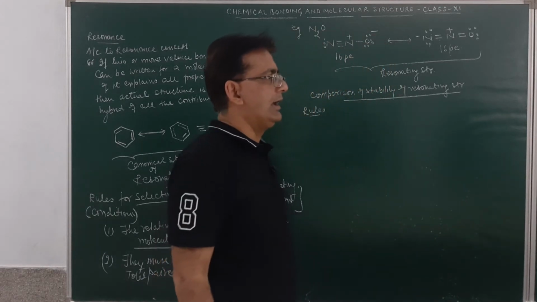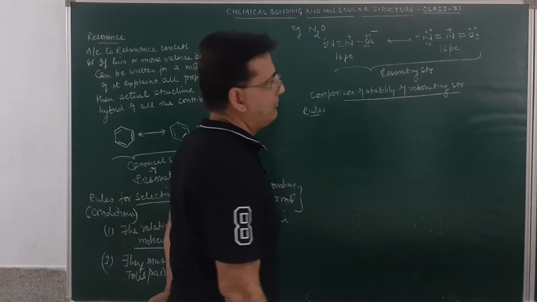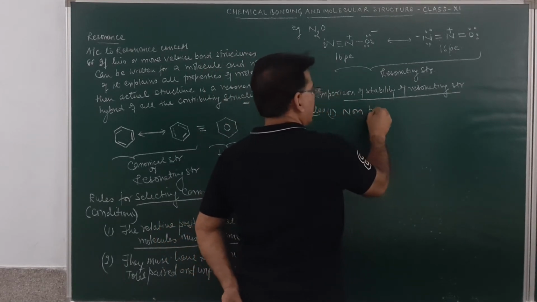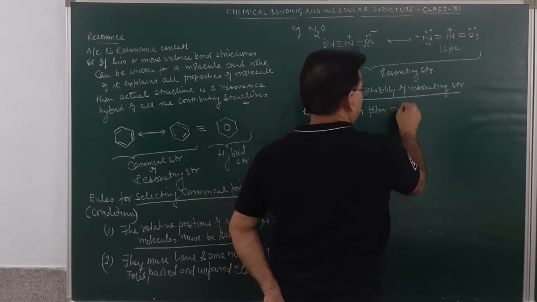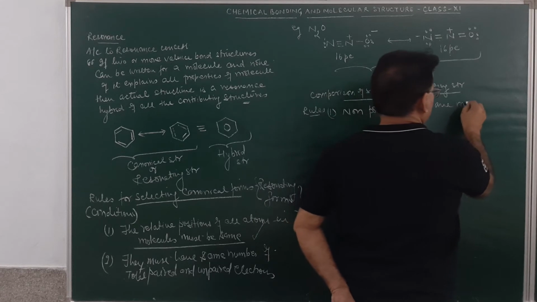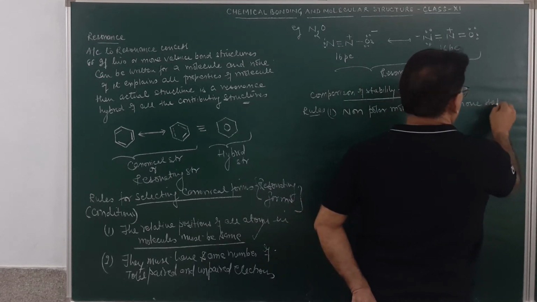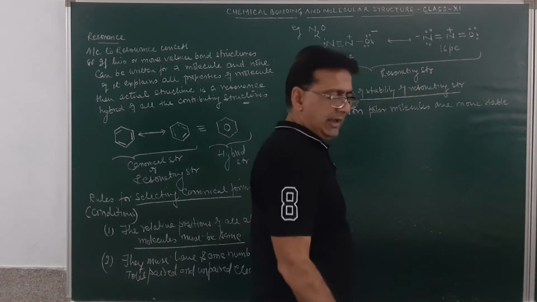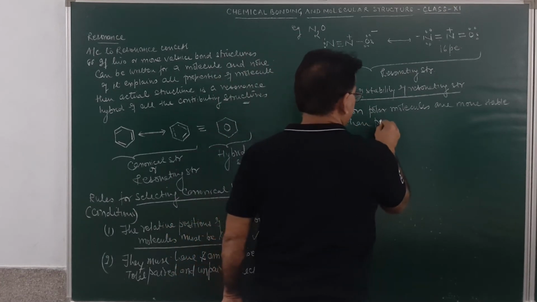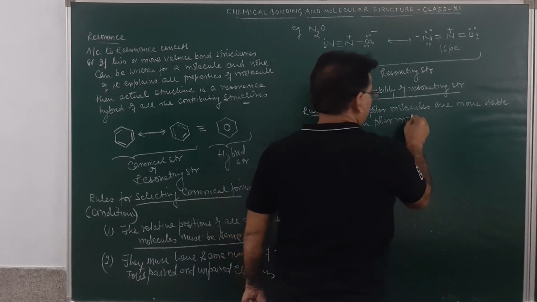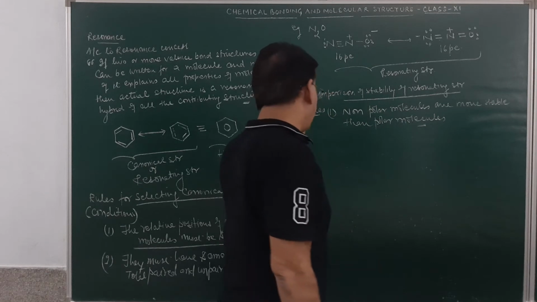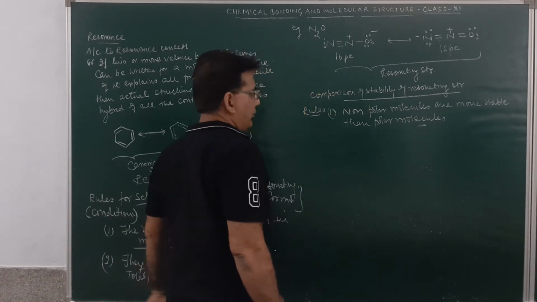Non-polar molecules are always more stable than polar molecules. Am I clear? So if we have to compare between a non-polar and a polar molecule, naturally the non-polar will be more stable than the polar molecule.